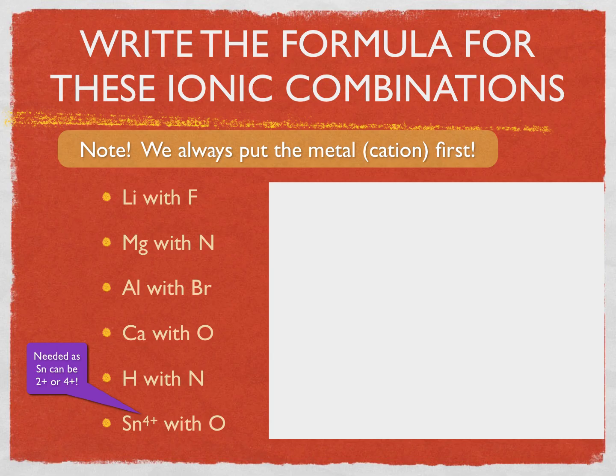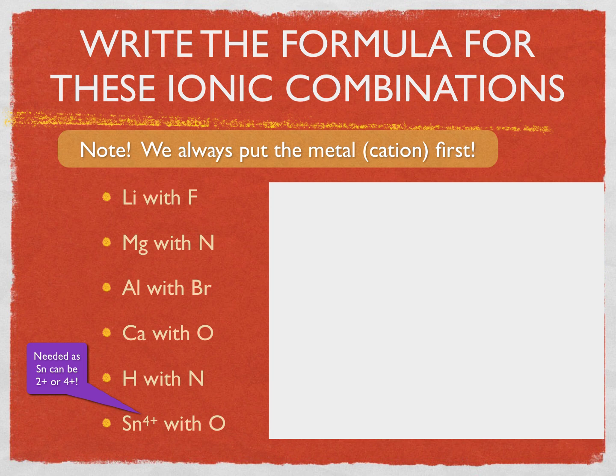Now we're going to practice writing the formulas for these ionic compounds. And using the information from the first video lesson earlier in this chapter, you should be able to predict the charge of each one of the ions in the pairings and then come up with the lowest ratio of ions in order to form the proper chemical formula.